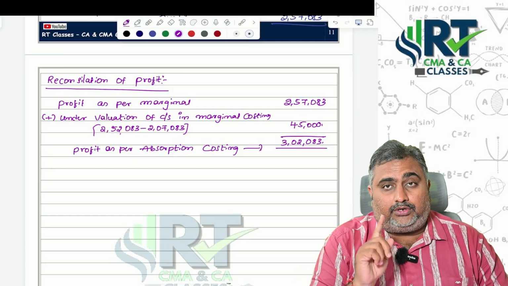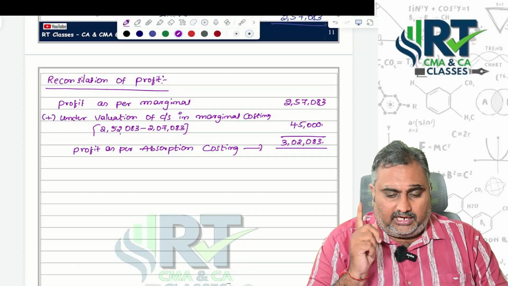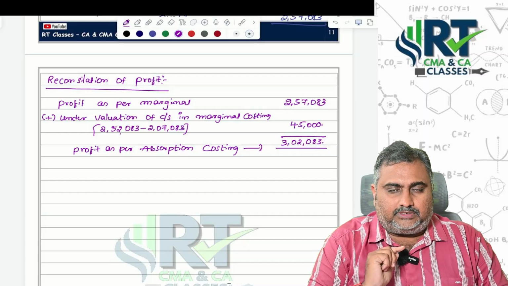I hope you now understand the concept of marginal versus absorption thoroughly, and once again practice this question, and